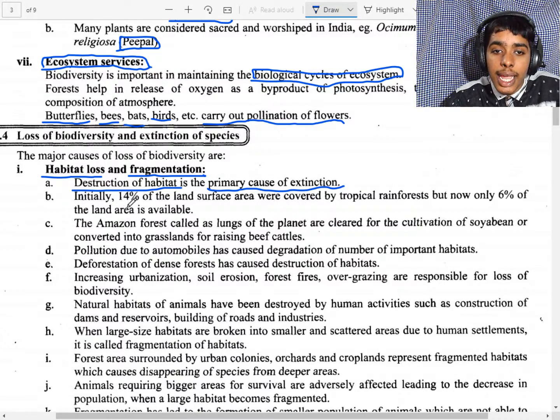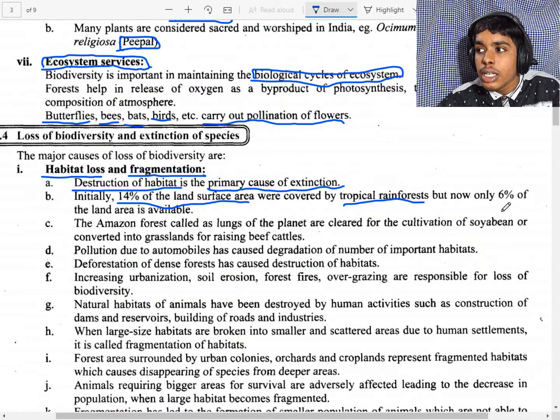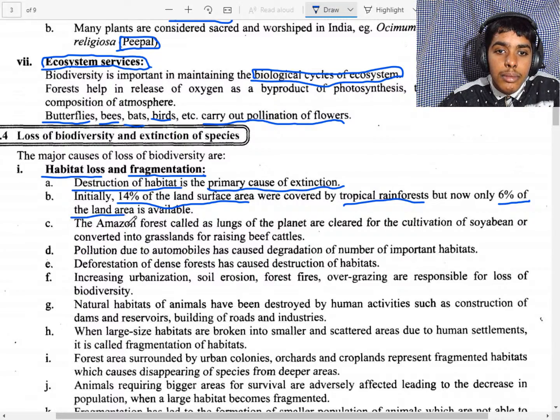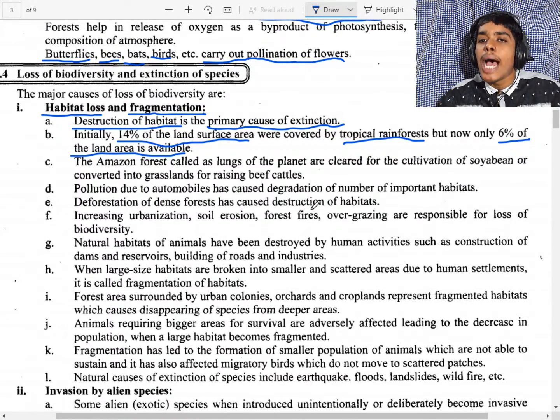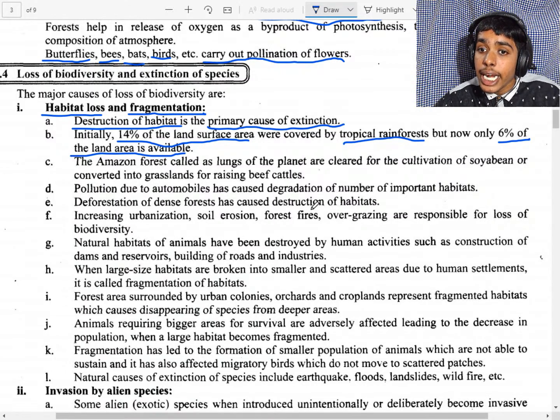Now we can say that tropical rainforests were 14% at first, and they have been reduced to 6% now. We know that the Amazon rainforest is called the lung of the planet Earth.